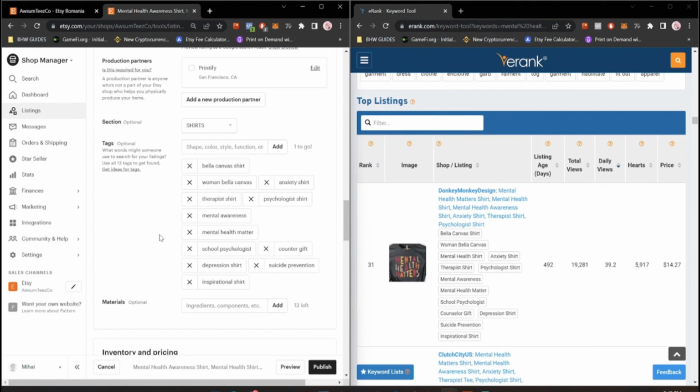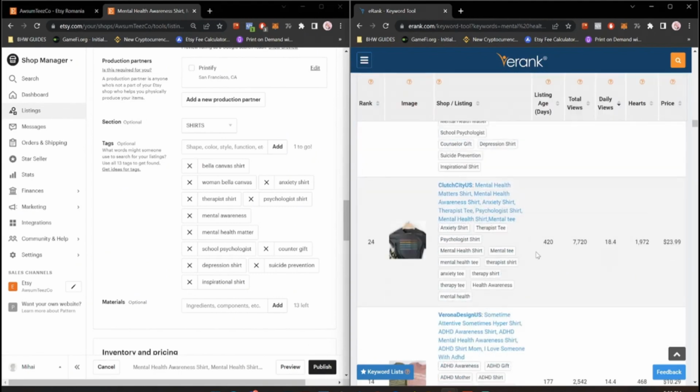But the most important thing is this. Have the keywords and the tags in your listing, like I did. Bring traffic to your listing by running ads. And then you will test your product and see if it has potential or not. But I will show you how to find winners easily in the next video. But this is how you optimize. It is very easy to do SEO this way.